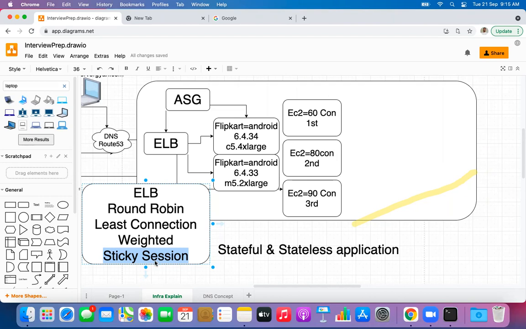Yes, sir, you are right. As I told you earlier as well, when I started explaining round robin and jumped immediately to sticky session, I said then as well that it cannot work individually. I repeated this line then as well, that we have to select a routing mechanism.